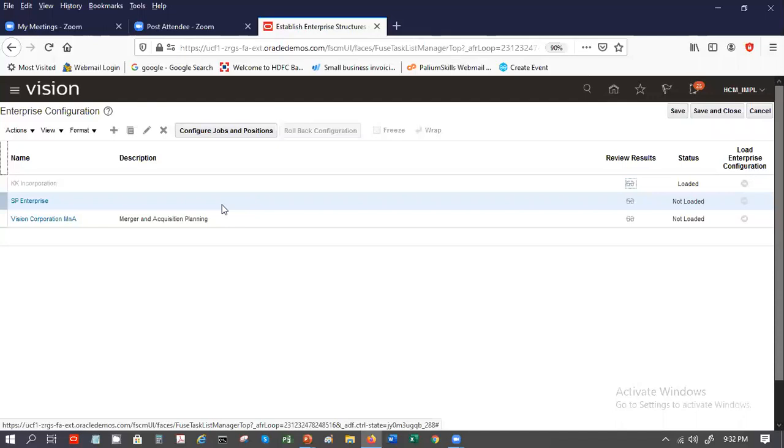So how the system differentiates between these two is, jobs is more generic in nature, position is more specific. When I say specific, what I mean is that that particular position will not move, or when some things are assigned, you assign it to that position. You say this is assistant manager purchasing. You say this is senior manager purchasing. You say this is assistant manager procurement, and so on.